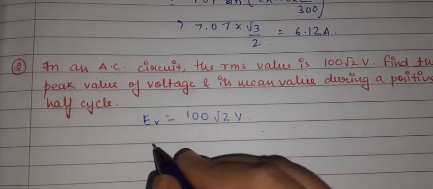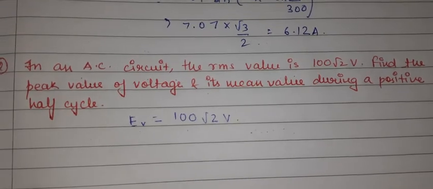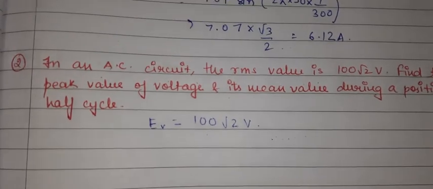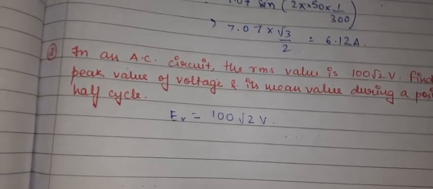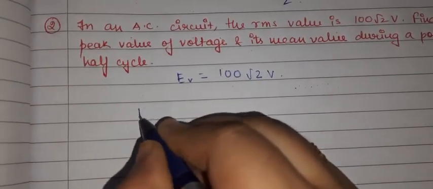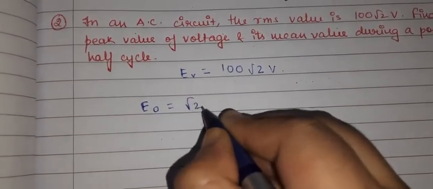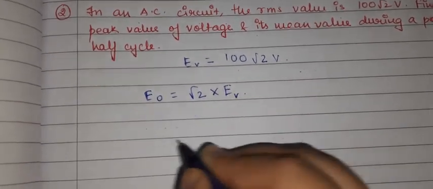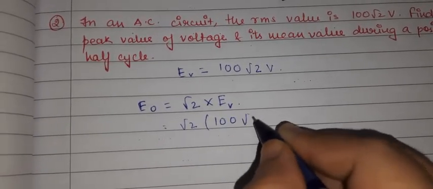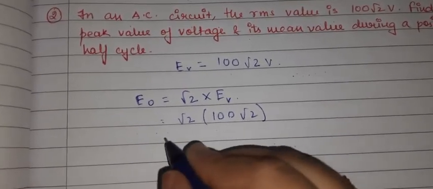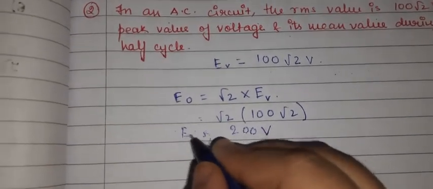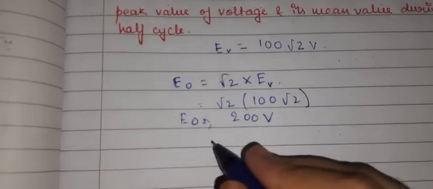We have to find the peak value of the voltage and its mean value during the positive half cycle. So what is the formula for finding the peak value? We know one formula, that is E naught is equal to under root 2 into whatever value we got. So just multiply root 2 with 100 root 2, and root 2 times root 2 becomes 2, so it becomes 200 voltage. So the peak value we are getting is 200 volt.